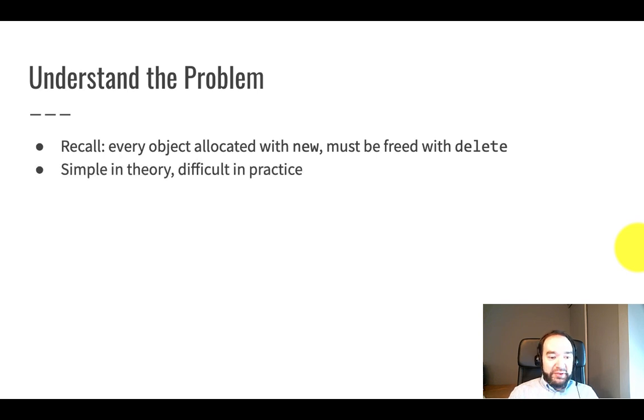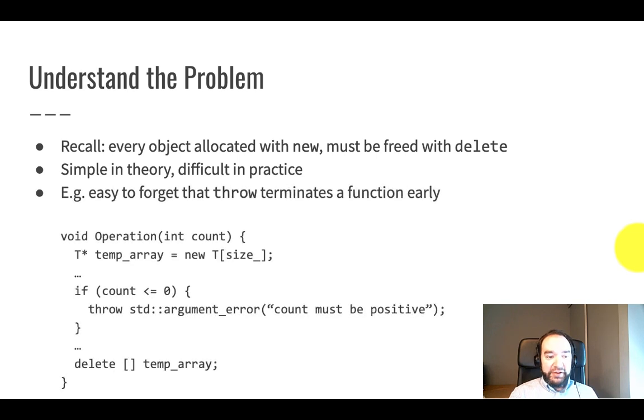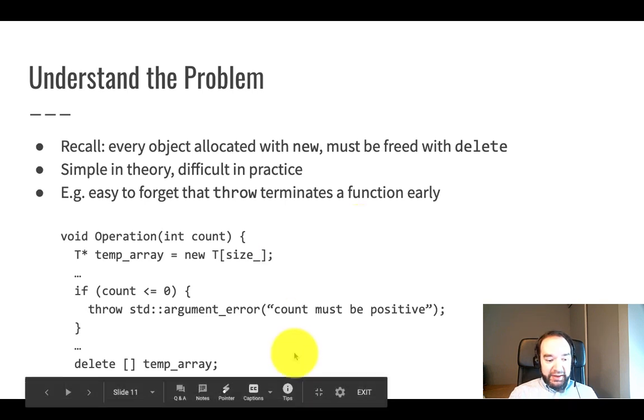And that sounds simple in theory, however, it's proven to be very difficult in practice. For example, it's easy to forget that the throw keyword terminates a function early. This is a well-intentioned function I wrote up to illustrate the issue. Let's say at the beginning of this function, I allocate an array with new. That looks fine. At the end of the function, I remember to delete the array with delete. That looks fine too. Most of the time, this is fine.